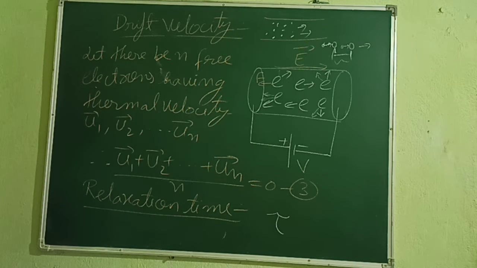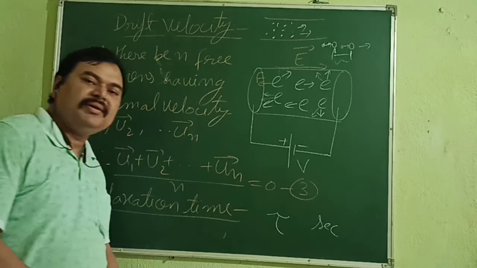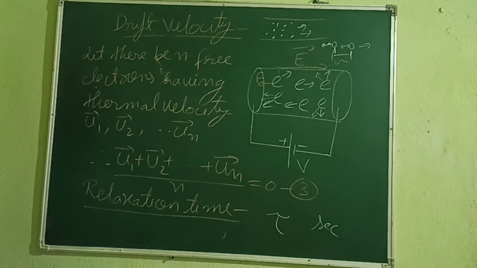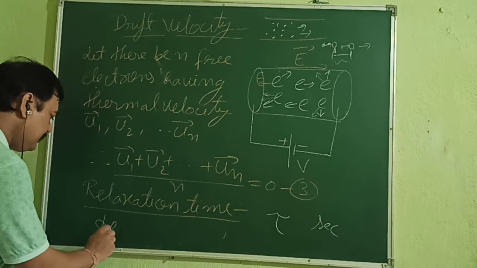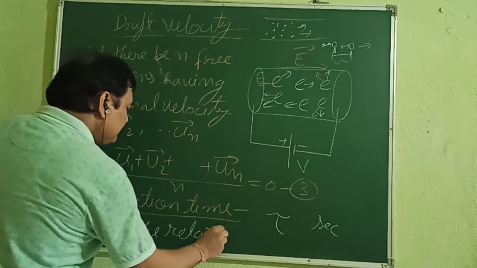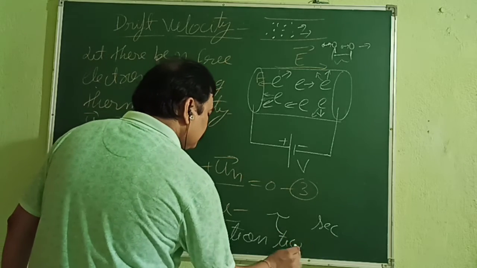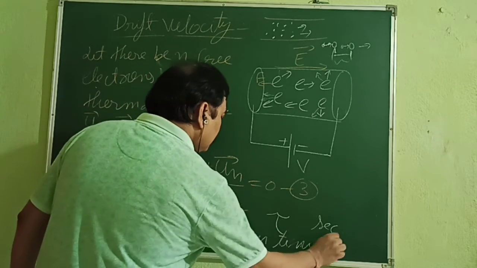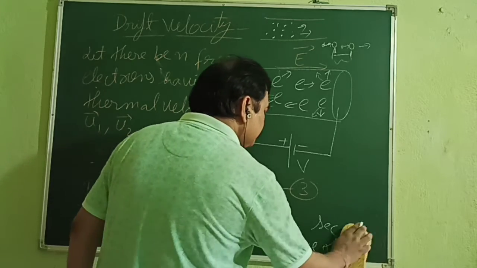Its SI unit is the same as time, that is second. Clear? Okay, now we can write: let the relaxation time of electrons, rather free electrons,